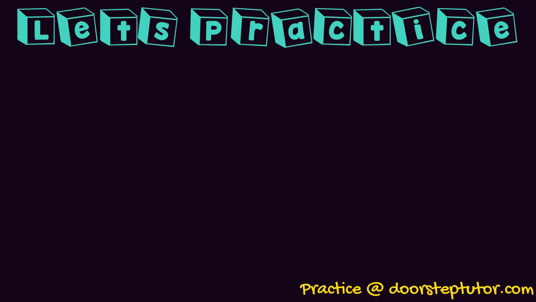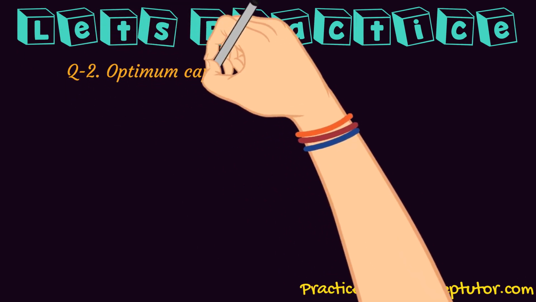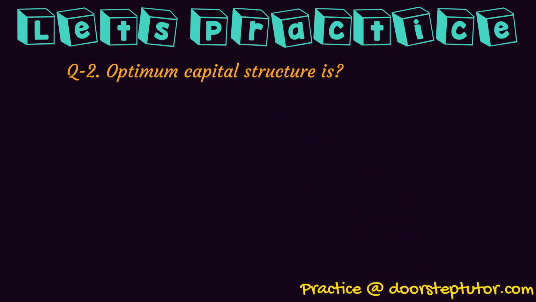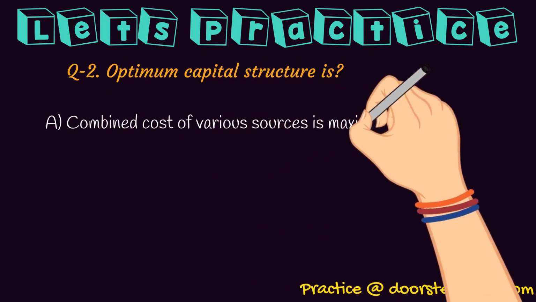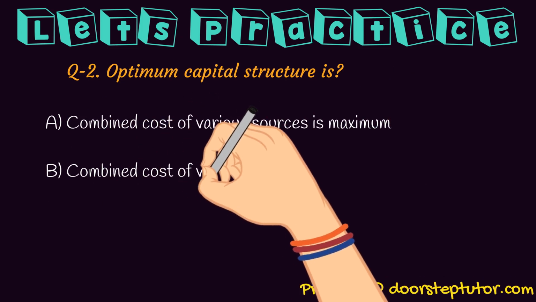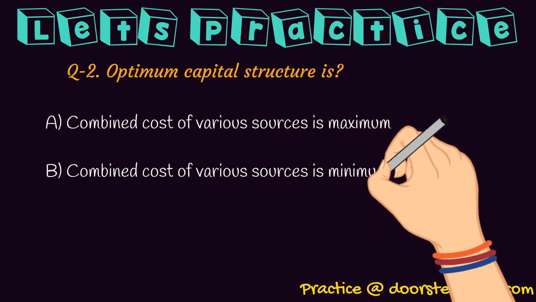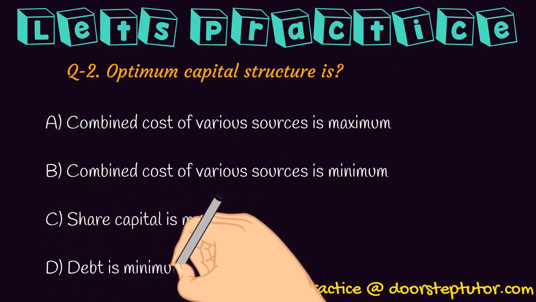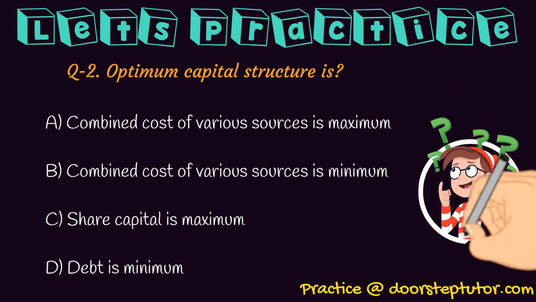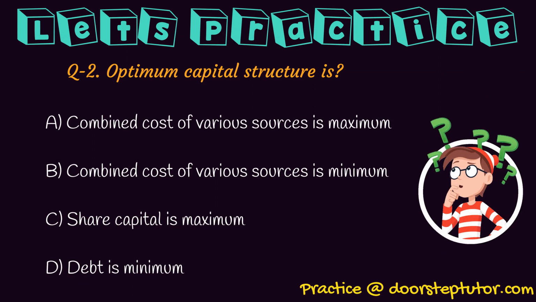So optimum capital structure is: combined cost of various sources is maximum; combined cost of various sources is minimum; share capital is maximum; debt is minimum. See, we discussed that optimum capital structure is where the weighted average cost of capital is minimum and thereby the value is maximum.